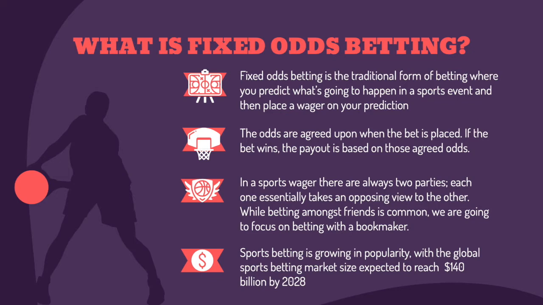In a sports wager, there are always two parties, each one essentially taking an opposing view to the other. While betting amongst friends is common, we're going to focus on betting with a bookmaker. And books are becoming more and more popular across America. I don't know if any of you have heard of DraftKings or FanDuel, but those are very popular websites and companies where you can place bets. Sports betting is growing in popularity, with the global sports betting market size expected to reach $140 billion by 2028.